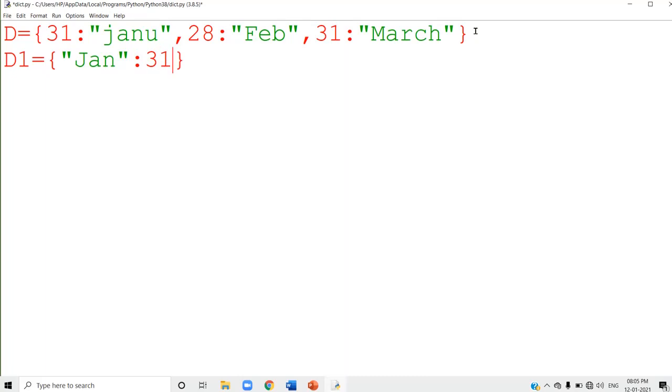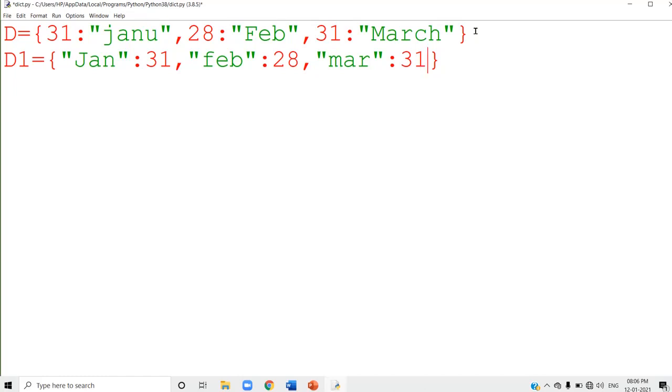Comma, next I write Feb as the key and 28 as the value part. At present there are two elements. One more element: March is the key and its value part is 31. So this is how you can create a dictionary.